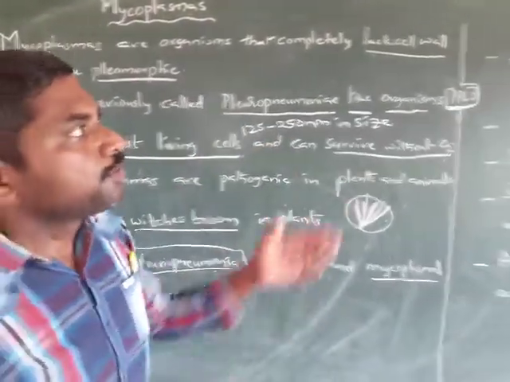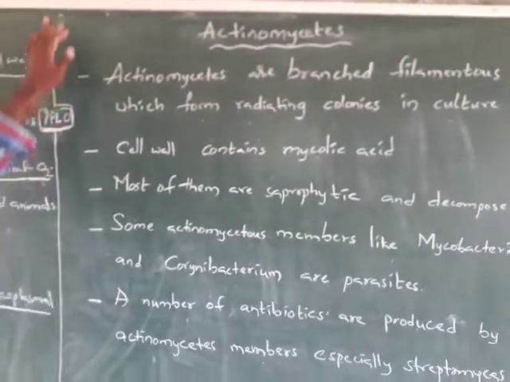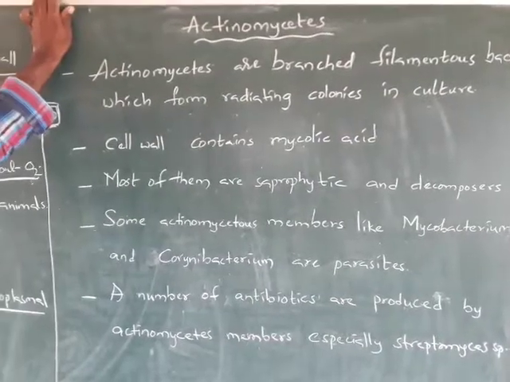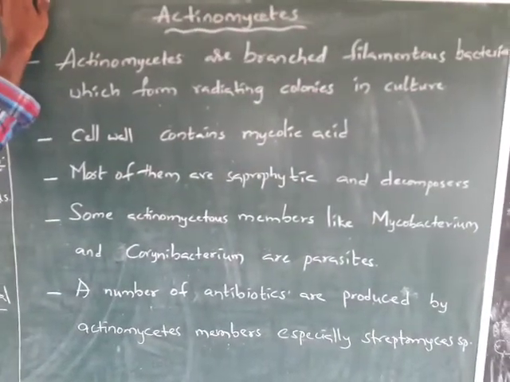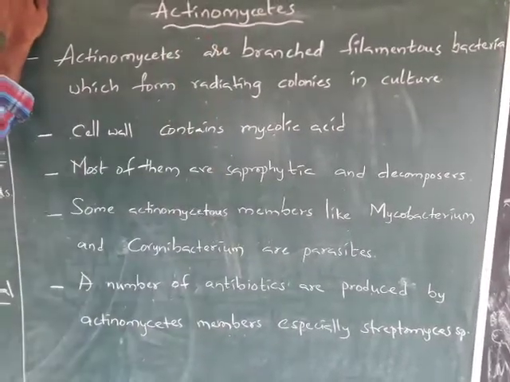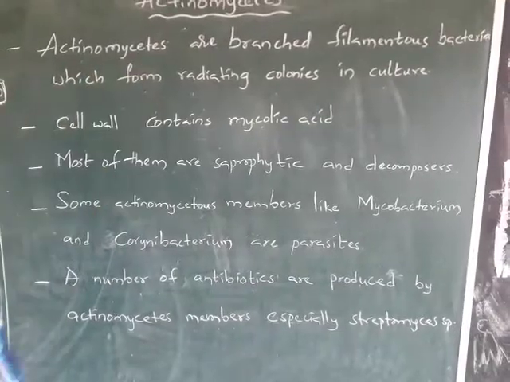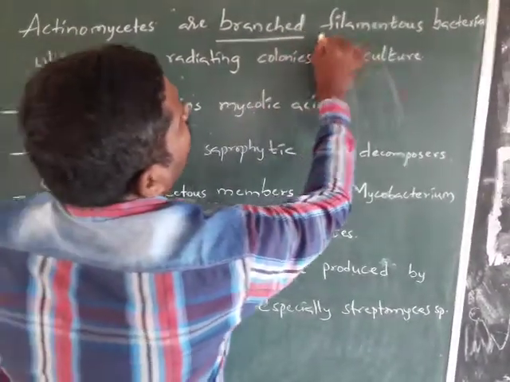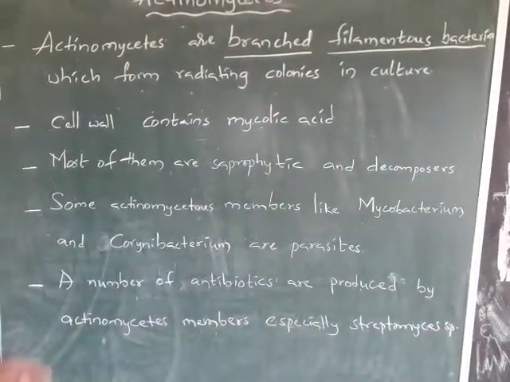Then we will enter into actinomycetes, which also come under Monera. Nowadays we call them actinobacteria. These actinomycetes are branched filamentous bacteria. That's why it is a special type of bacteria.